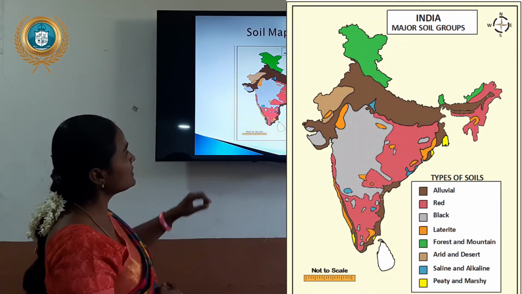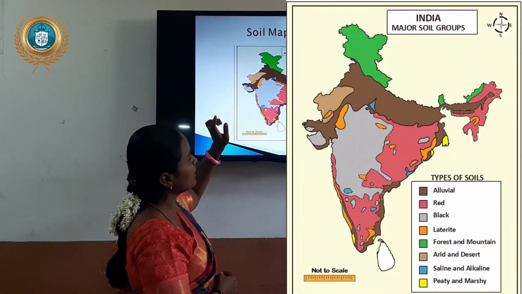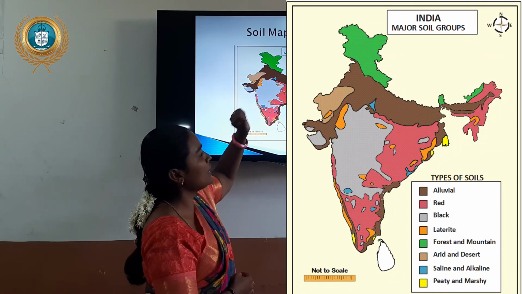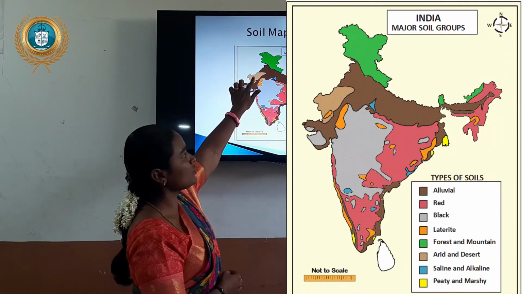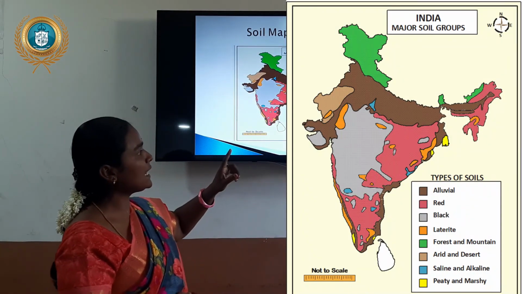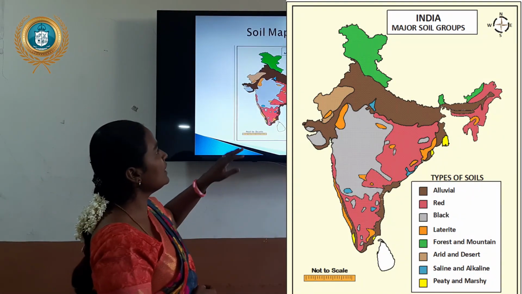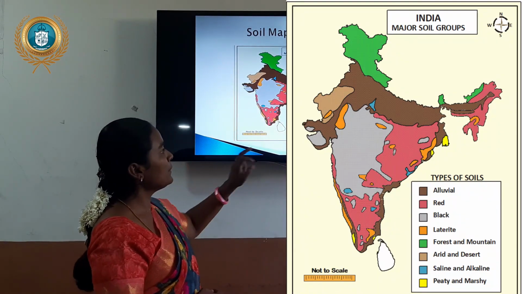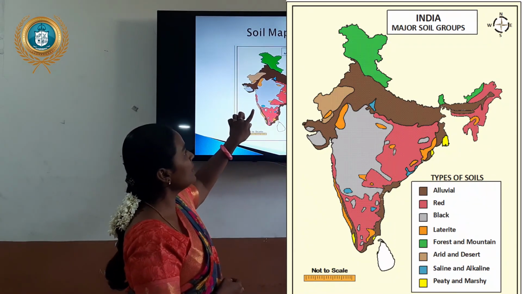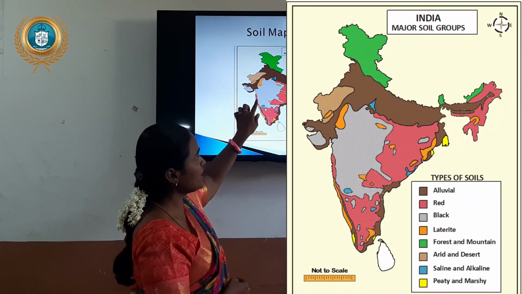Next, laterite, that is orange in color, and forest soil will be covered in the Himalayan mountain areas, and then arid and desert soil will be in the desert areas of the Thar desert. Next one, saline and alkaline soil will be found in limited areas. Peaty and mossy soil will be formed in the coastal areas.